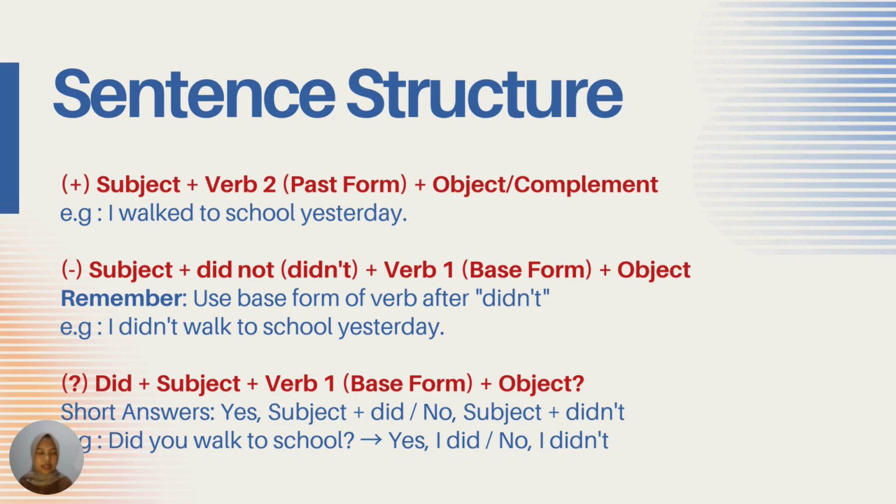Not walked, but walk. And then for an interrogative sentence, the form is did plus subject plus verb one or base form plus object and the question mark. And then for a short answer: yes, subject plus did, or no, subject plus did not. For example, did you walk to school? Yes, I did. Or no, I didn't.